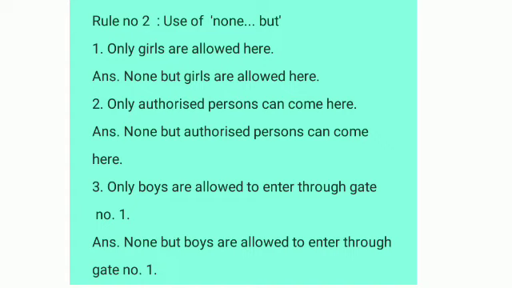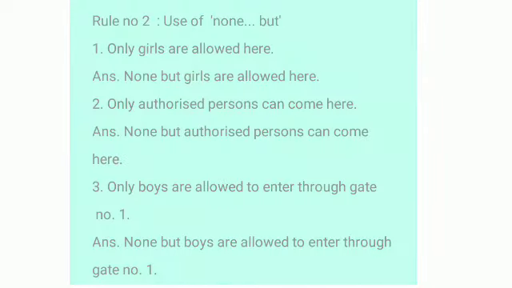Second sentence. Only authorized persons can come here. So whenever only comes, we have to use none but. None but authorized persons can come here. The third example. Only boys are allowed to enter through gate number 1. Let us try to convert it into negative. None but boys are allowed to enter through gate number 1.